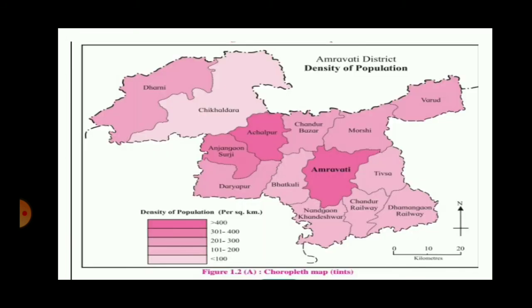For example, in this textbook map of Amravati district, the Amravati Taluka has a darker shade. That means population density is more in Amravati Taluka. Whereas if you see the Chikhaldara Taluka, it has a light pink color. That means the density of the population is less there. That was the last point: darker the shade, more is the value of the variable, and lighter the shade, less is the value of the variable.